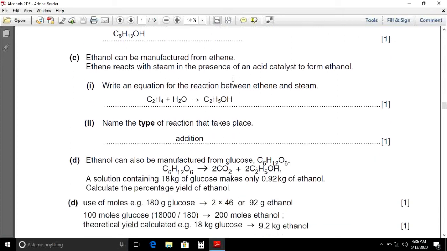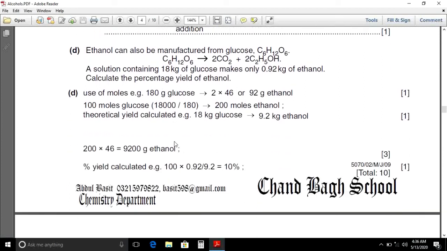C part, ethanol can be manufactured from ethene. Ethene reacts with steam in the presence of an acid catalyst to form ethanol. Write an equation for the reaction between ethene and steam. C2H4 is the formula for ethene and it reacts with steam H2O. It produces C2H5OH, which is ethanol. Second part, name the type of reaction that takes place. As you know that ethene or alkenes always undergo addition reactions, so the type of the reaction that takes place is the addition reaction.